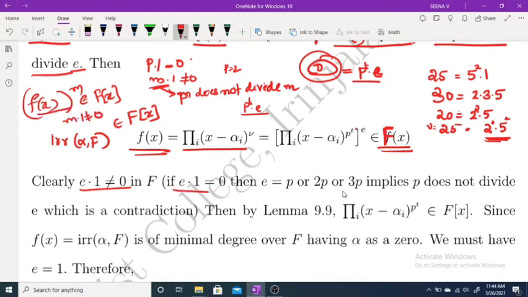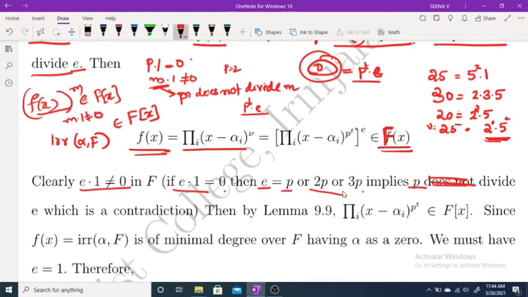Here e into 1 is not equal to 0. Because if e into 1 equals 0, then e must be either p or a multiple of p. That means p divides e, which is a contradiction. Therefore, e into 1 is not equal to 0.